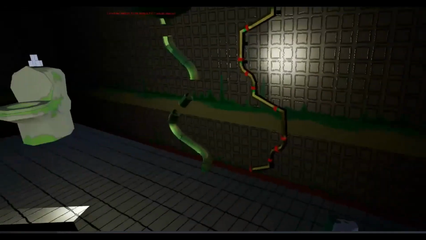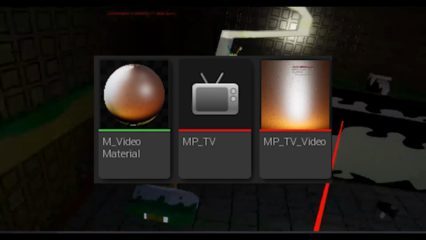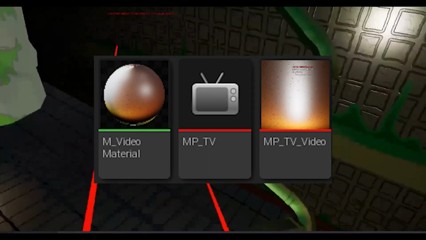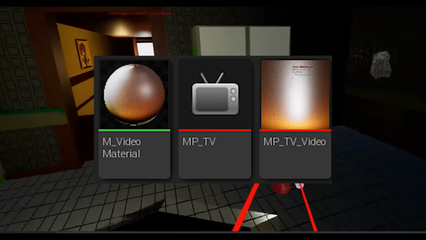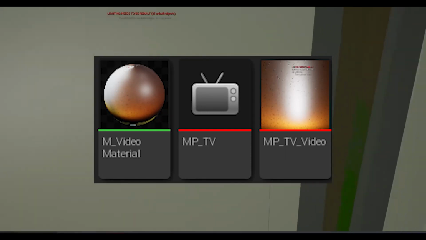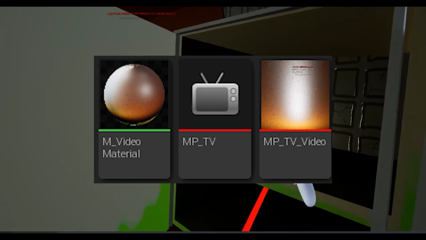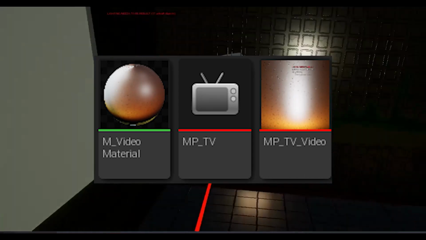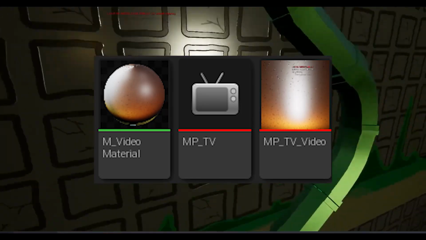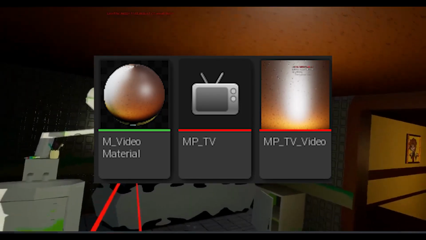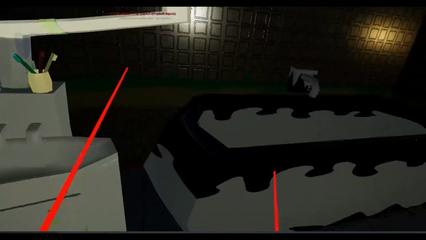For example, in his m_video material asset, a material requires an asset type prefix of m_, and a material is for the video on the TV. His mp_tv asset includes the prefix mp_, showcasing a media player, and his media player for the video is aptly named mp_tv_video. Kieran had some blueprints.